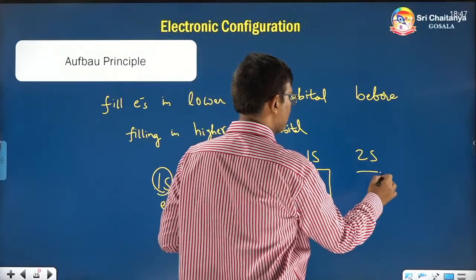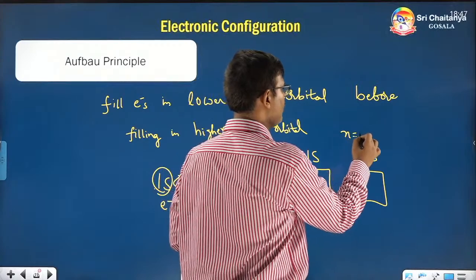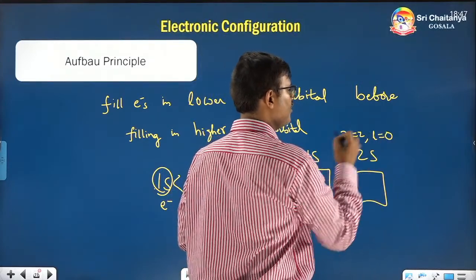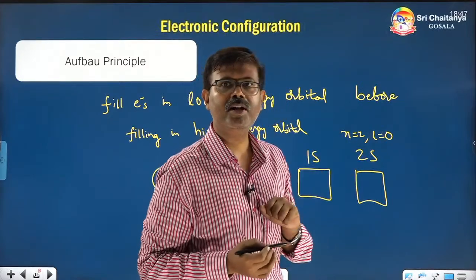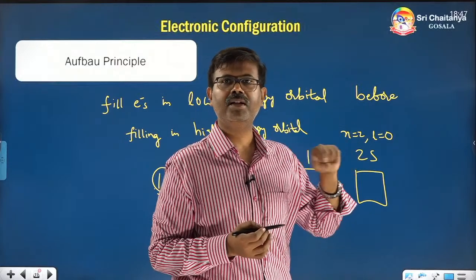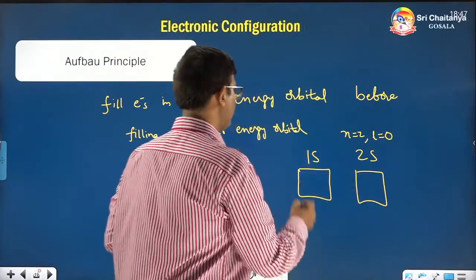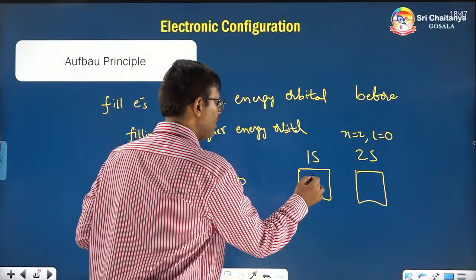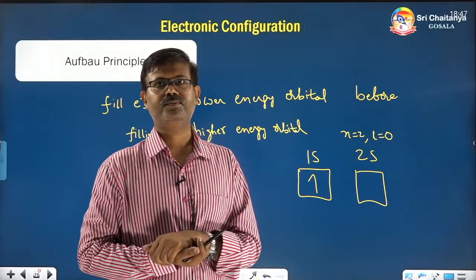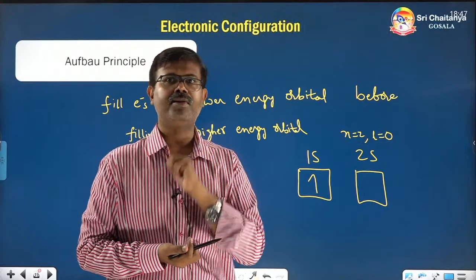Similarly, 2s subshell: N is equal to 2, L is 0 for s, so 2L plus 1 is 1 only. Only one orbital is present. If only one electron is present, we put it in the lowest energy 1s. Suppose 2 electrons are present in an atom.